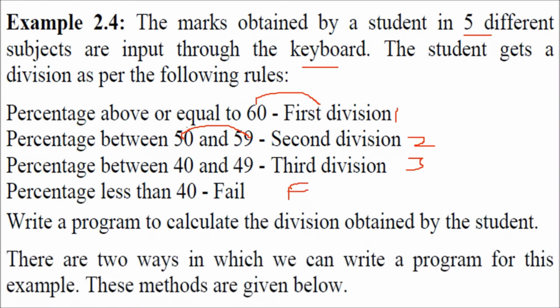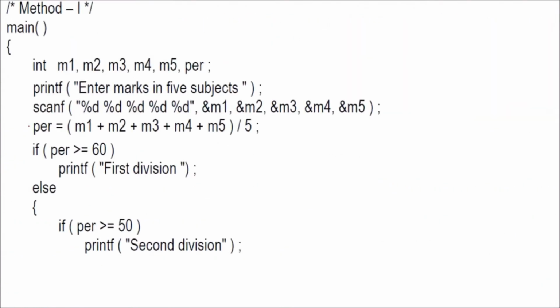So there are different ways. First, we'll go ahead with the normal way which we have learned up till now. That is, this is method 1. We are not using the operators here right now, we have discussed. But what we are doing here is, we are taking M1 to M5, the marks. This is percentage. We are inputting the values in %d from M1 to M5. We are adding them, dividing by 5, and allowing it to go to PER.